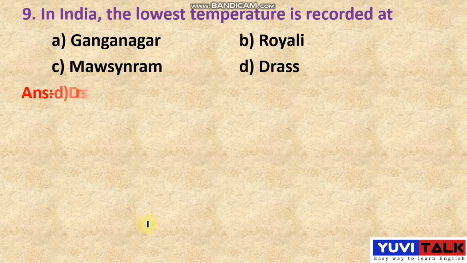The right answer, students, see there, option D, Dras is the right answer. So Dras is a place. Here we get the lowest temperature. It's the recorded lowest temperature we have seen here. Now let's move on to the next question.